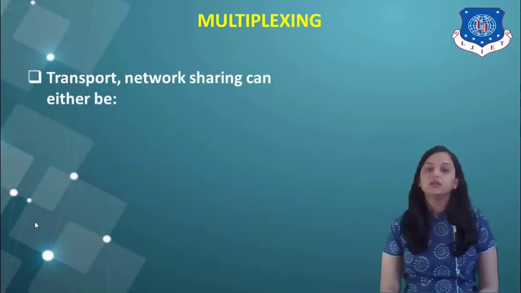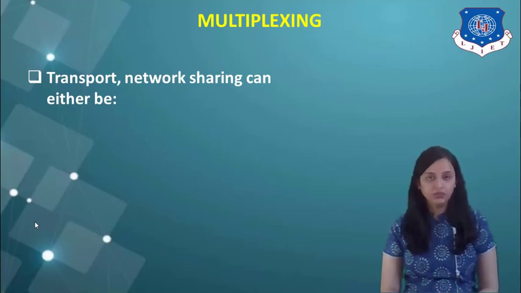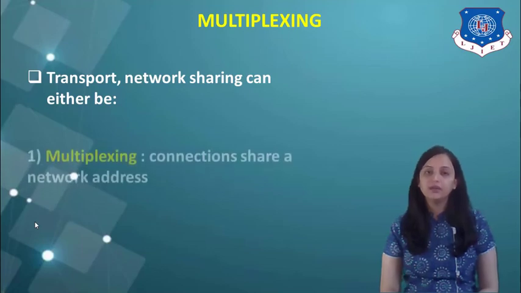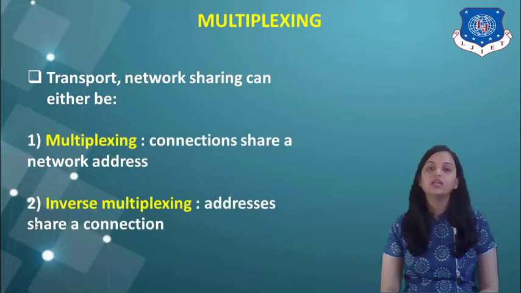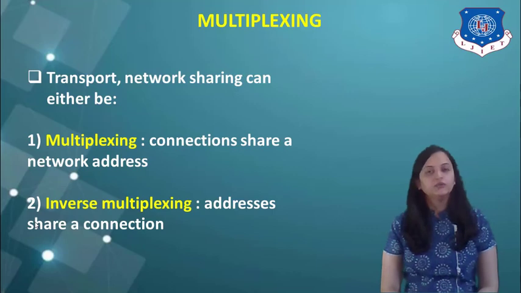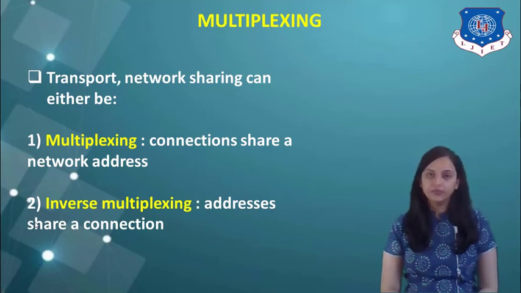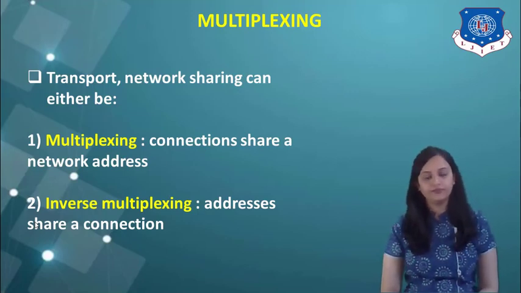That means the same channel can be used by many users, shared by multiple users. So in the transport layer, the network sharing can be either multiplexing or inverse multiplexing. Multiplexing is where connections share a network address, whereas in inverse multiplexing, addressing shares a connection.